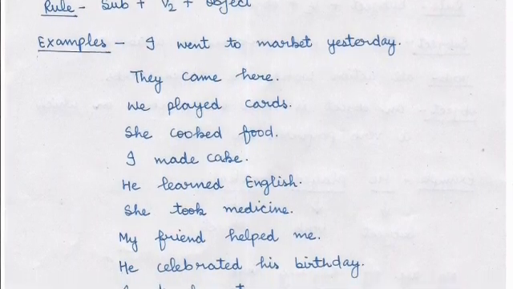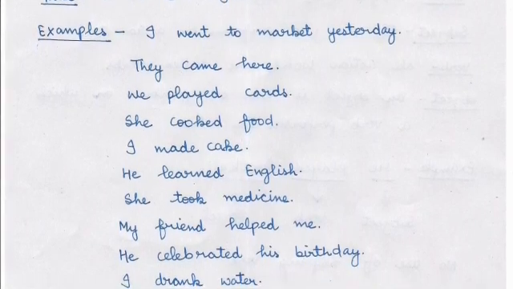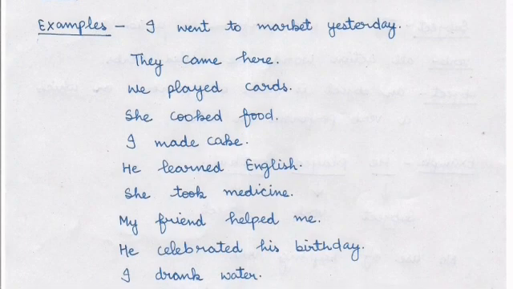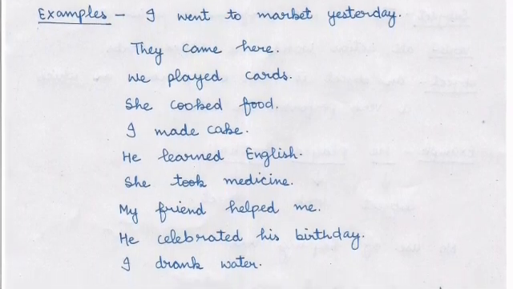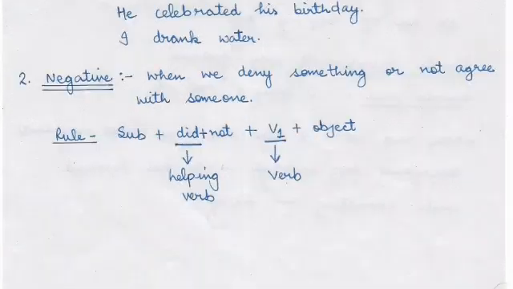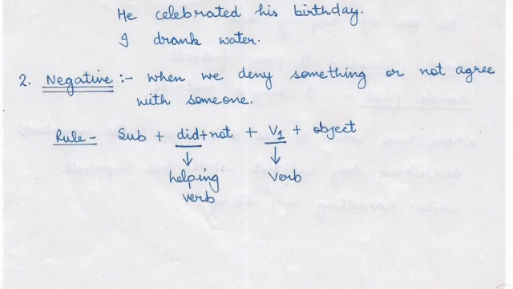Whenever, but in past. Next is he learned English. She took medicine. My friend helped me. He celebrated his birthday. And I drank water. Next is the negative, when we deny something or we are not agree with someone. And the rule is we will just add not.